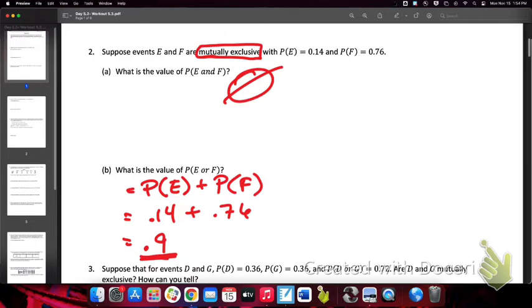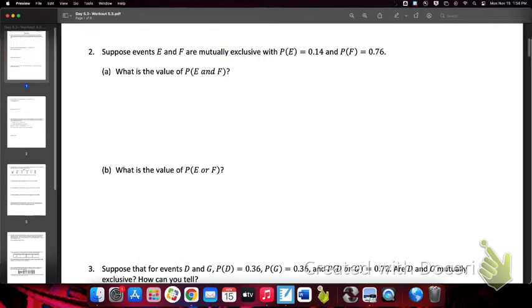What is the probability of mutually exclusive events having an overlap? Oh, dang. What is the probability of mutually exclusive events having an overlap? 0. So the probability of 2 mutually exclusive events having an and is 0. What can you do with mutually exclusive events? Mathematically speaking, you can add them. And when you add them, you get the or probability. Got it? Let's see if you got it. Let's do another problem. Number 3.